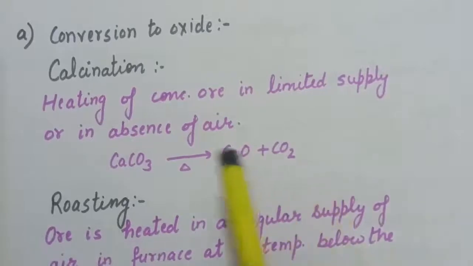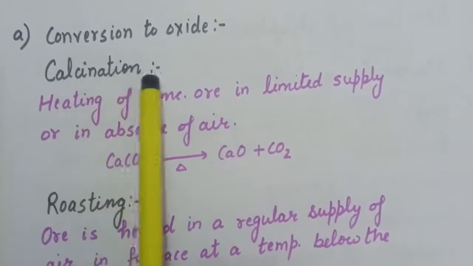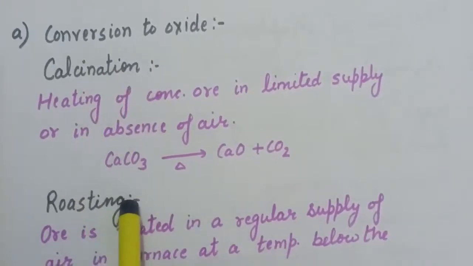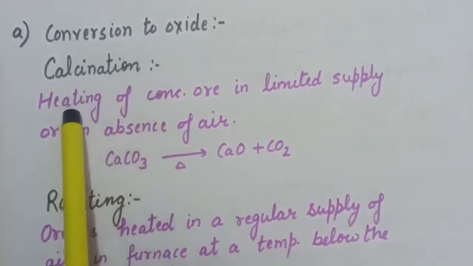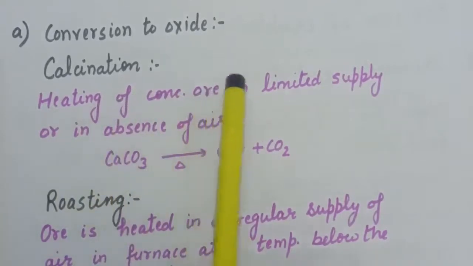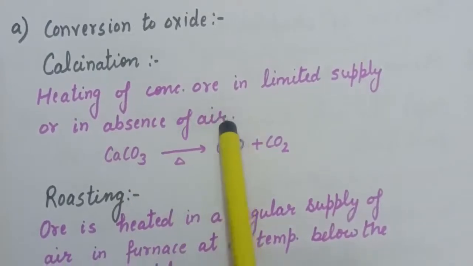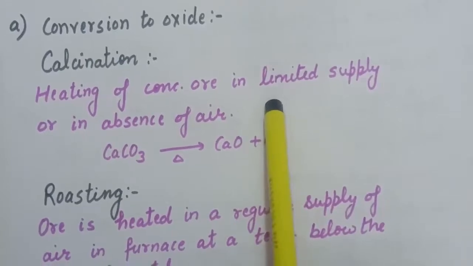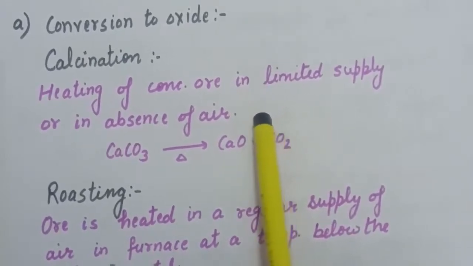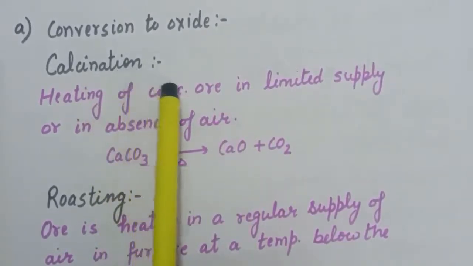Now first is conversion to oxide. In this we have two processes, calcination and roasting, by which we can convert our concentrated ore to metal oxide. So first is calcination. In calcination it is heating of concentrated ore strongly in the limited supply of air or in the absence of air. And this method is used to remove carbonates from the concentrated ore, or if the ore contains some impurities of water. So this method is used in removing the moistures from the concentrated ore.